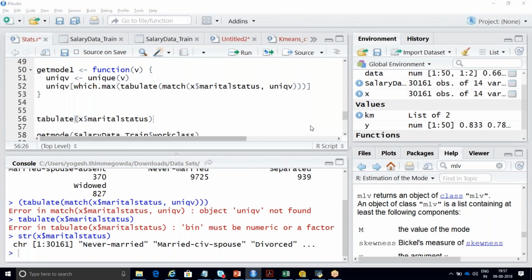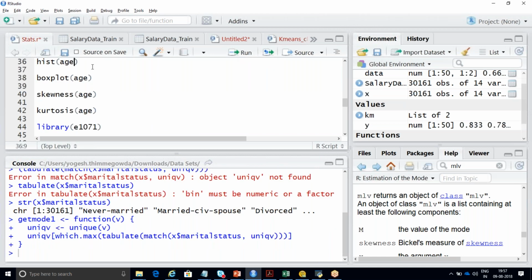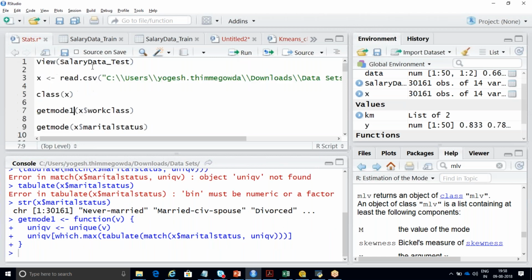See, I'm running this function. After running this function, the function name is get mode 1. So let me choose here get mode 1. If I use this get mode 1 on X dollar work class, I should get an answer.